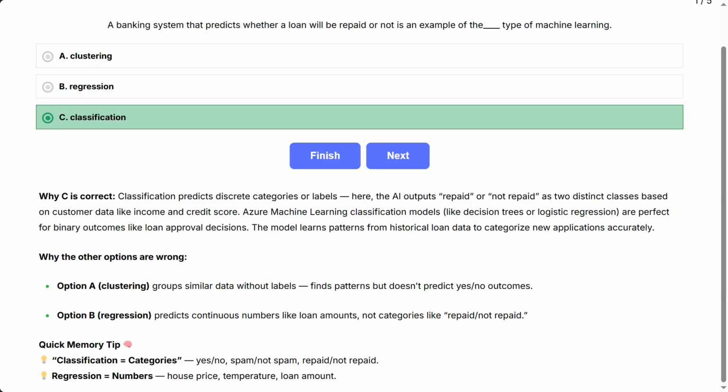Why the other options are wrong. Option A, clustering, groups similar data without labels. It finds patterns but doesn't predict yes/no outcomes. Option B, regression, predicts continuous numbers like loan amounts, not categories like repaid, not repaid. Quick memory tip: classification equals categories. Yes/no, spam/not spam, repaid/not repaid. Regression equals numbers: house price, temperature, loan amount.